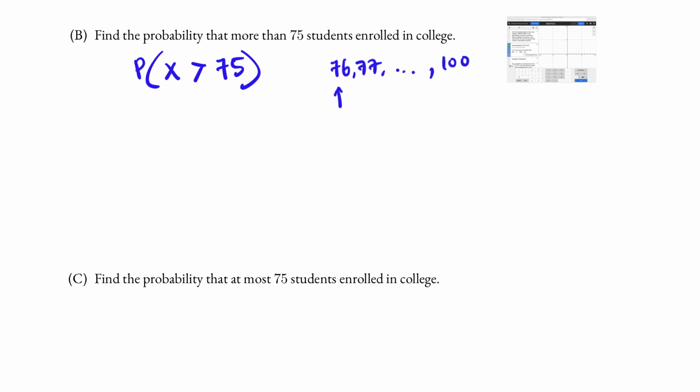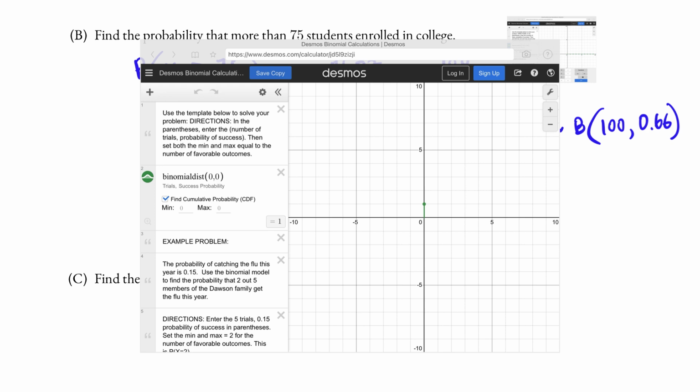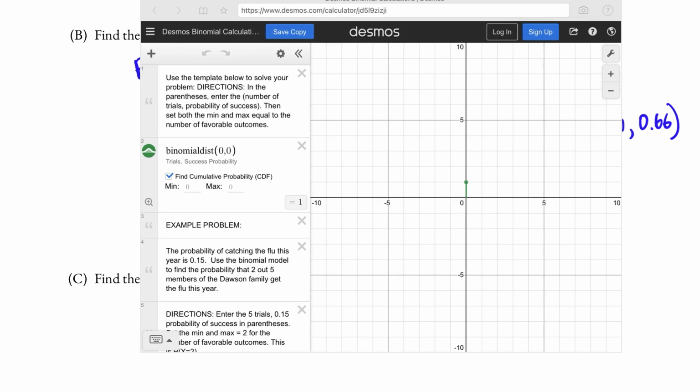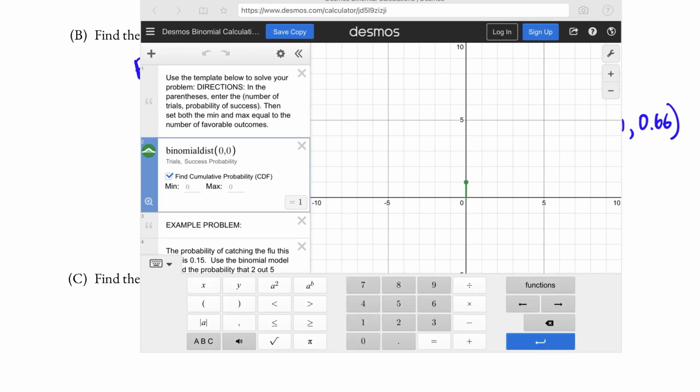And so the minimum in the range will be 76 and the maximum is 100. We're working on the same problem where X is a binomial distribution with parameters n equals 100 and p equals 0.66. And so we're ready to use the calculator. We will use the Desmos binomial calculator. Again, the first thing we need to do is specify the parameters: n is 100 and p is 0.66.